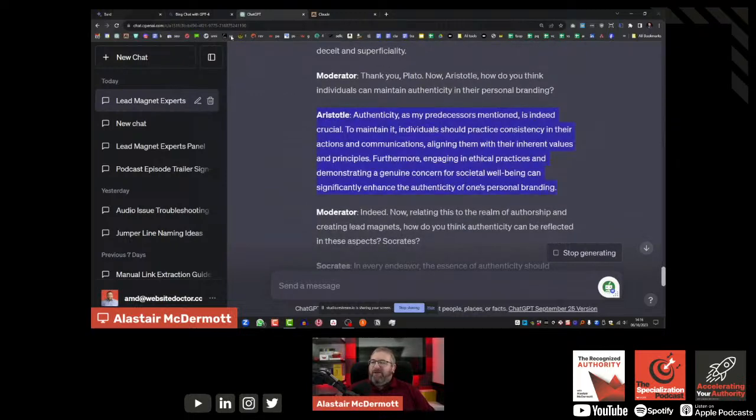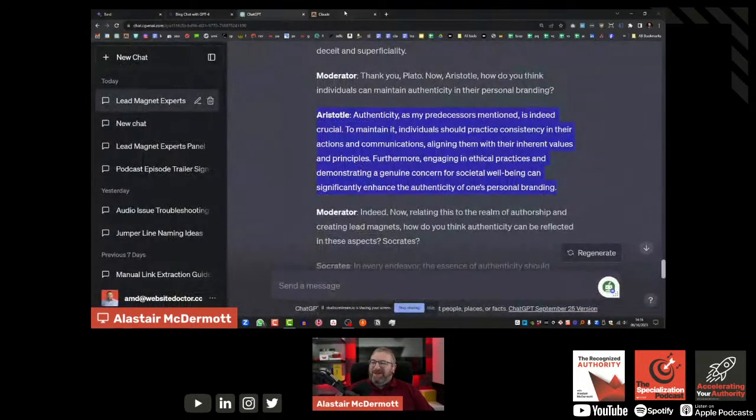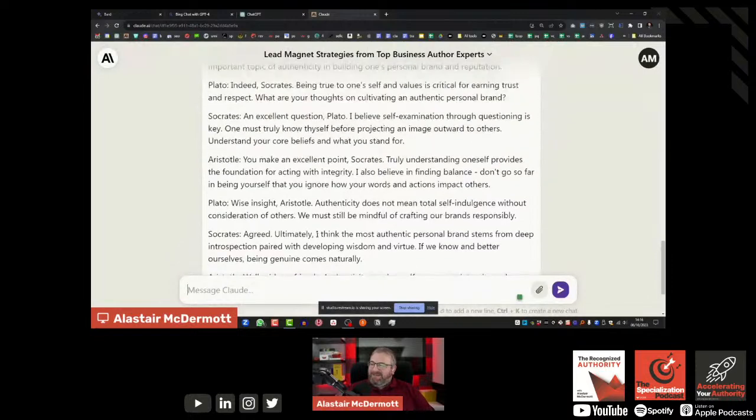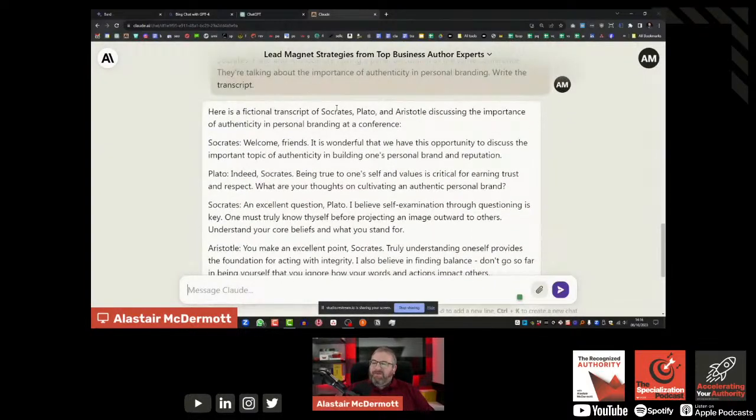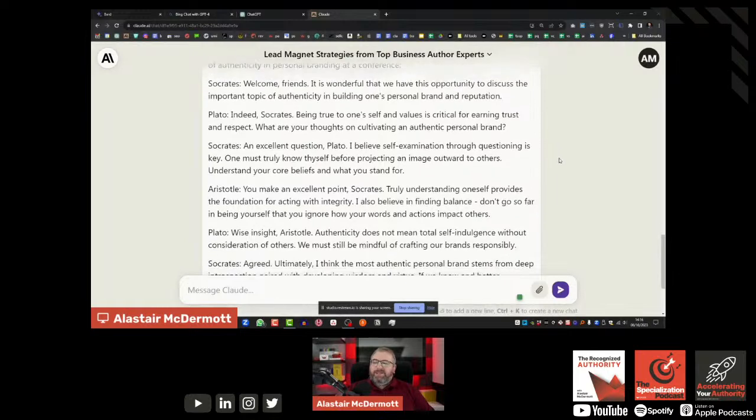This is much better output from ChatGPT than we're getting over at Bing, even though it is with ChatGPT4 over on Bing as well. And I didn't do this. I had a look over here. Usually the output from Claude is in a more simplistic manner. And by that I mean it's usually written in a more simple way, and sometimes I prefer the output from Claude to ChatGPT for that reason, because it's closer to my actual writing style, where I write in a very direct, straightforward manner.